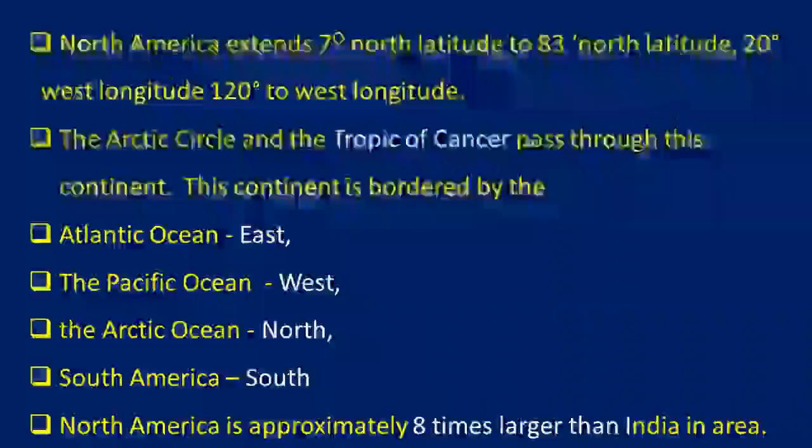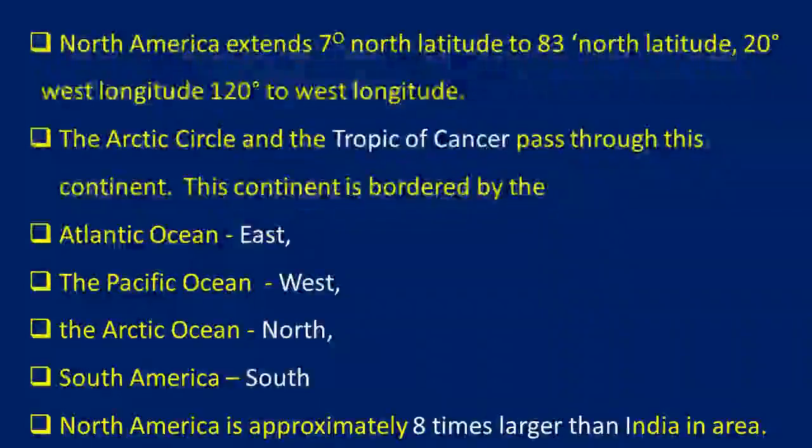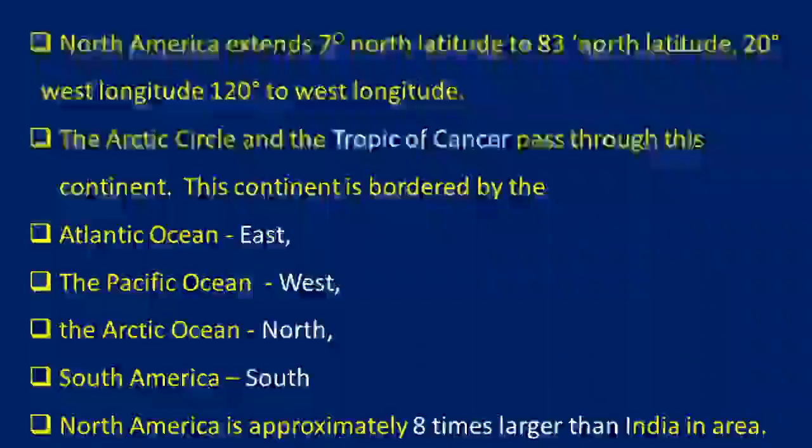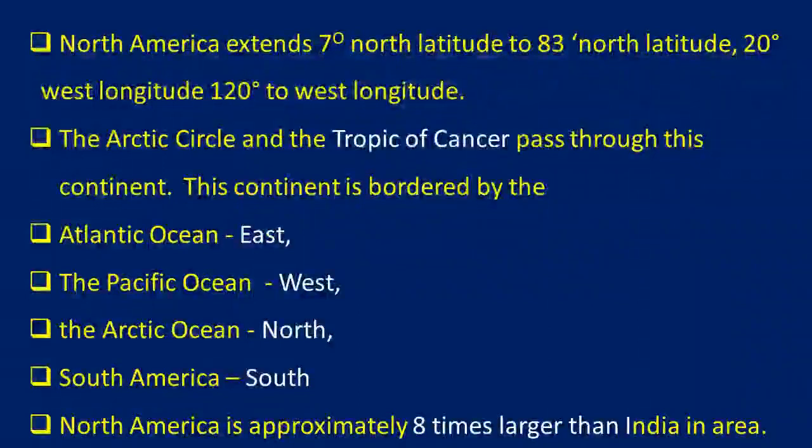It extends from 7 degrees north latitude to 83 degrees north latitude, and from 20 degrees west longitude to 120 degrees west longitude. So it is totally located in the western hemisphere and the northern hemisphere. The Tropic of Cancer passes through this continent.